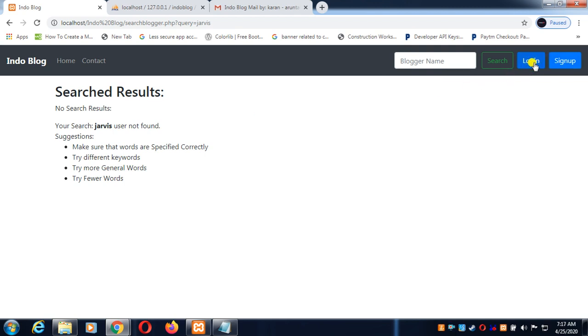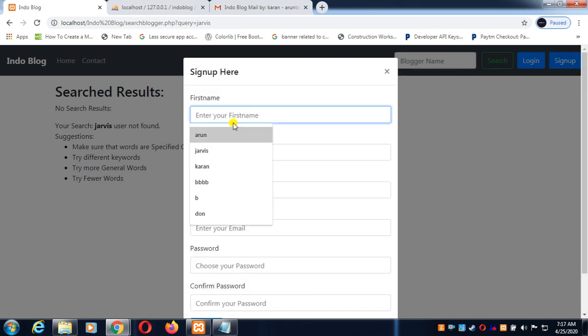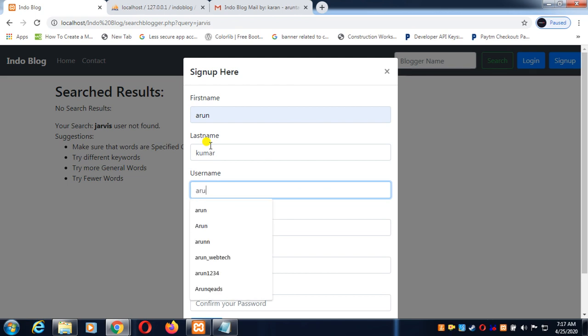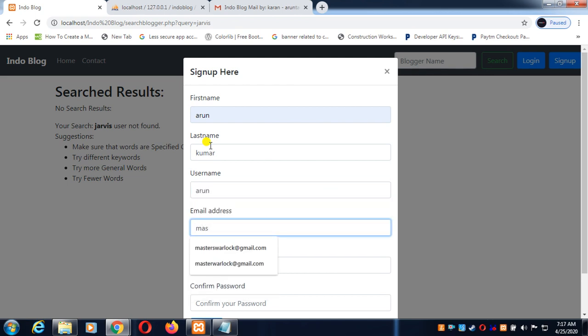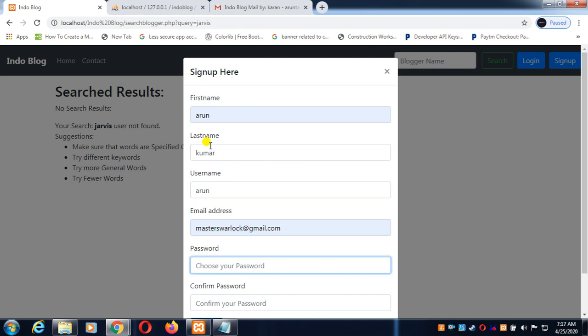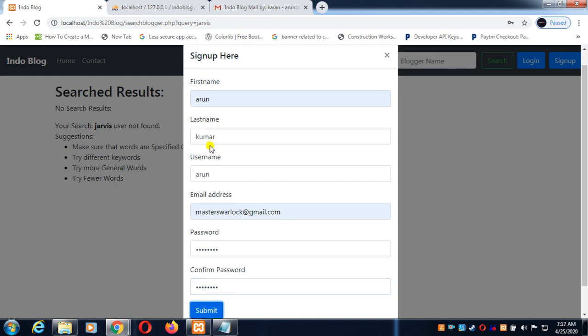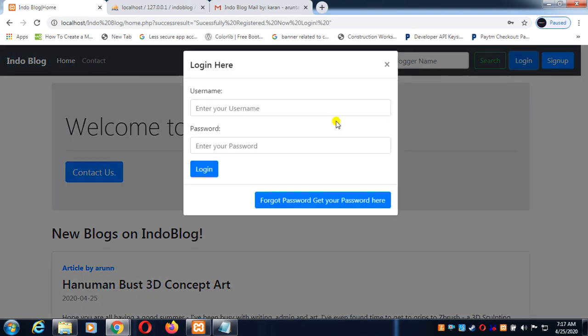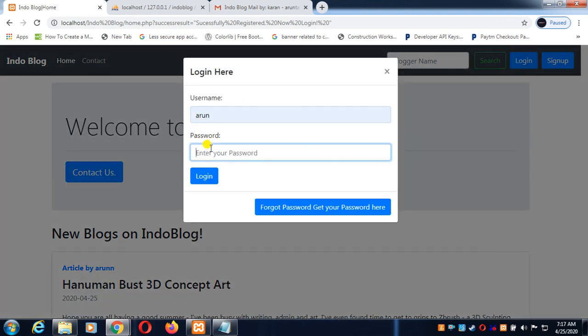And now let's quickly register on this website. Okay, let's hit the submit button. Successfully registered. Now login. As we are successfully registered on the website, now we are able to log in. So let's quickly log in.